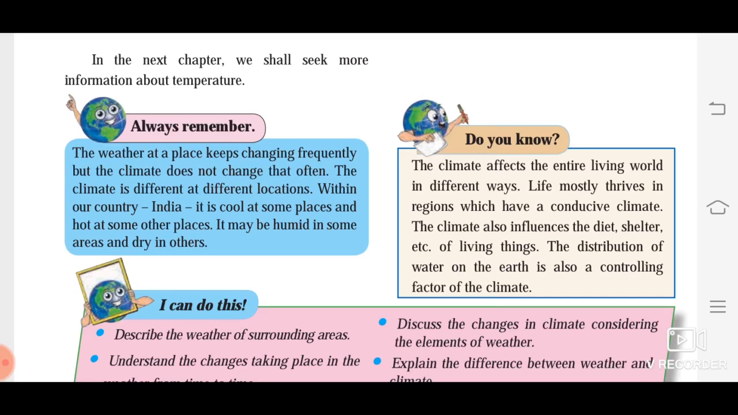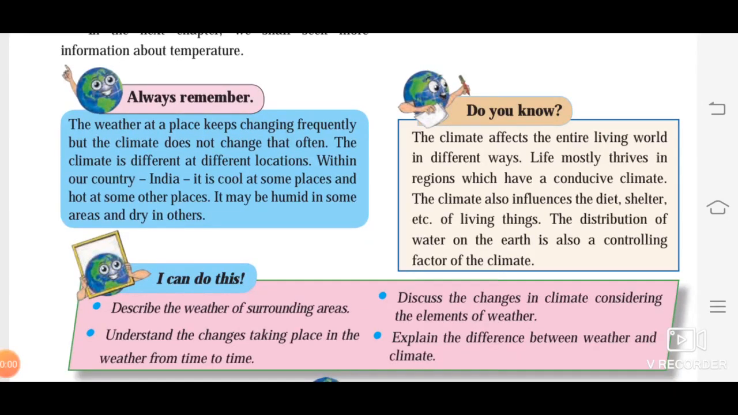Do you know the climate affects the entire living world in different ways? Yes or no? Because we have experienced when there is rainy season, sometimes we get cough and cold because of the change in the climate. Yes or no? But when it's summer season, we feel too hot and we feel like having some watery fruits, fluids, isn't it? Because at that time we are unable to have heavy food, so we require light food. So these are some changes that we see in human beings. Like this, there are different changes in different living things.